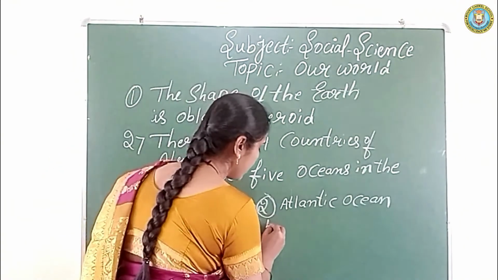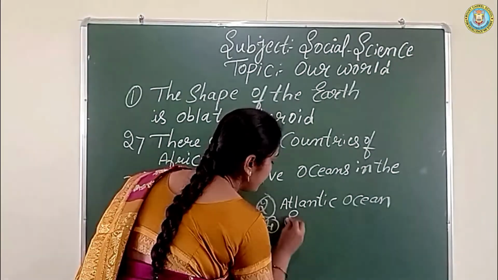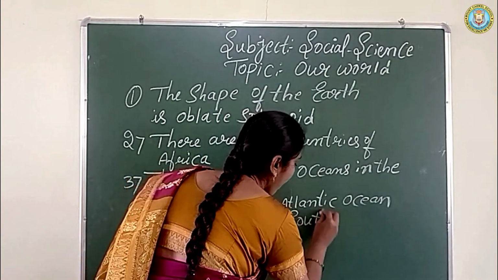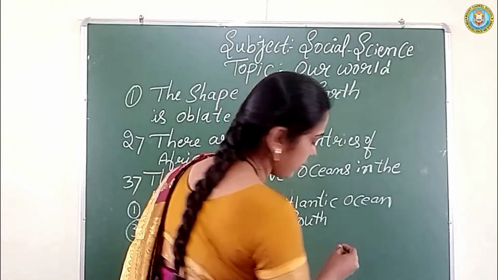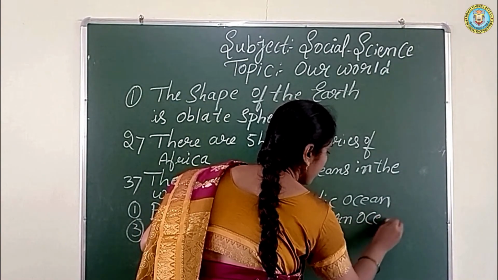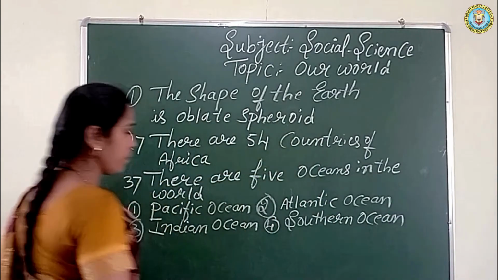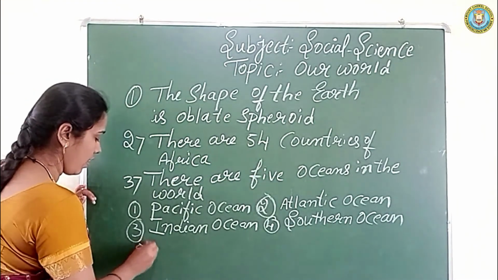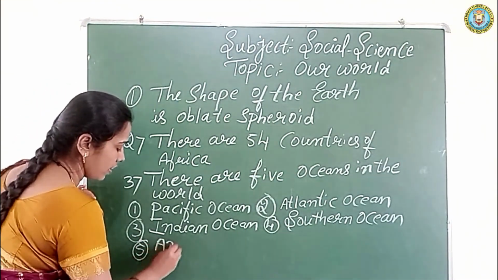Fourth one, Southern Ocean. Fifth one, Arctic Ocean.